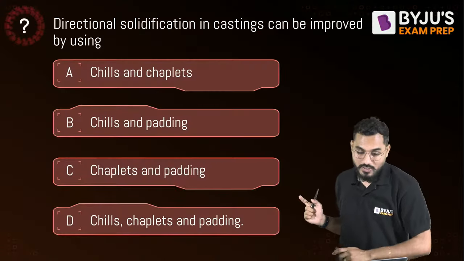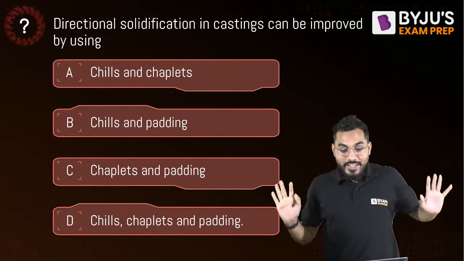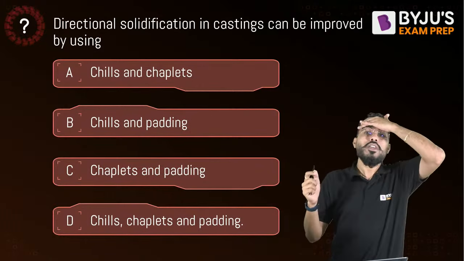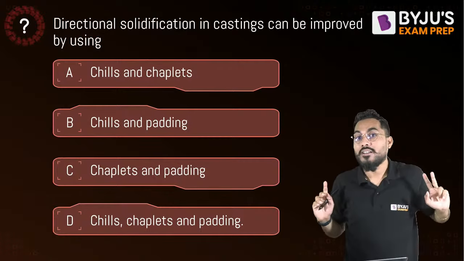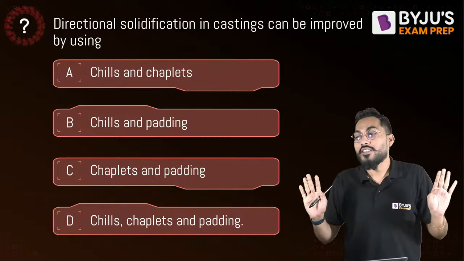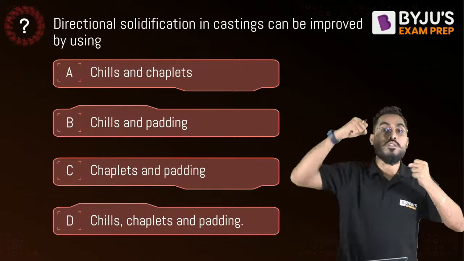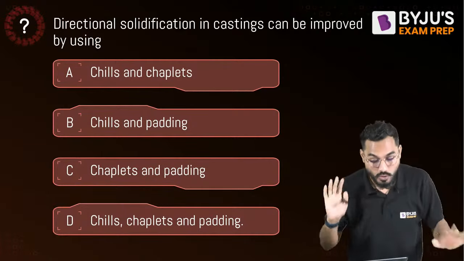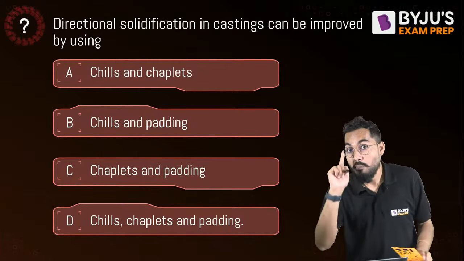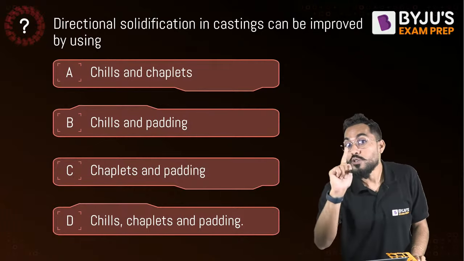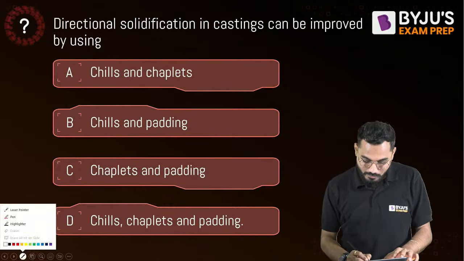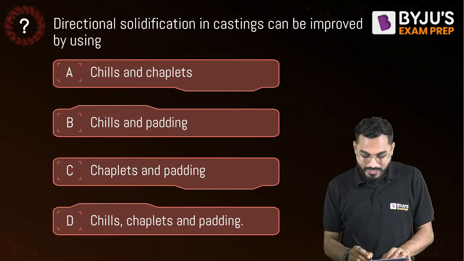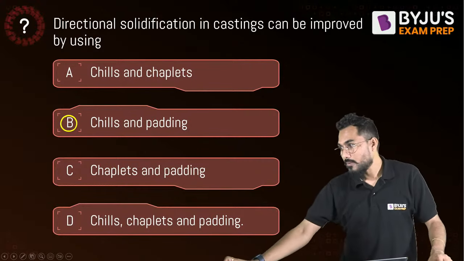Right, fine. So I'll say that, sir, if the question is how directional solidification in the casting can be improved, it can be improved by chills as well as by padding. But chaplets are not utilized. Most of the time students are using the chaplet also. They're saying, okay, chaplet. No, it's not. What is the main purpose of the chaplet? The main purpose of the chaplet is only to support my core. So chills and the padding. Can I say that B would be the correct answer? Chills and the padding. Is it okay, everybody?